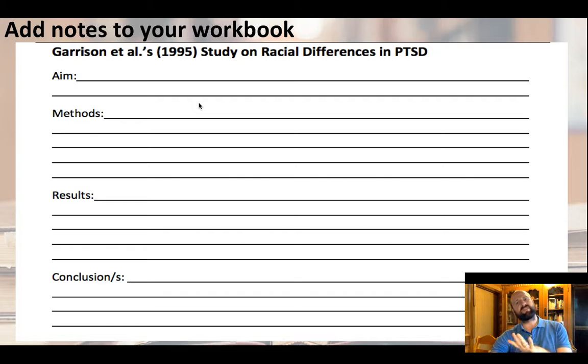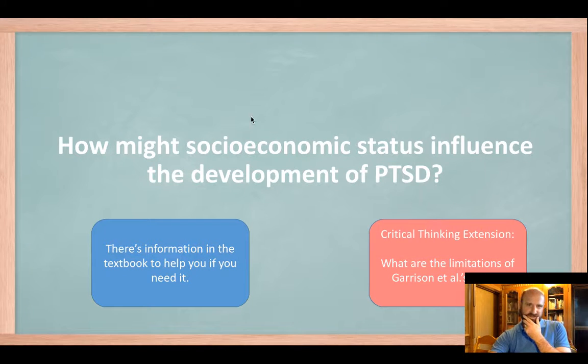What I do is get the students to use that explanation. That's the explanation, and then they go through and here's where they take notes on the evidence. Okay, and so hopefully they can link that. So what we're looking at here, it's the ability to deal with the socioeconomic status equates to wealth, money, resources, and then the ability to deal with your trauma by things like if it's a natural disaster, being able to replace what you lost. If it's coming back from war, being able to seek treatment and pay for treatment.